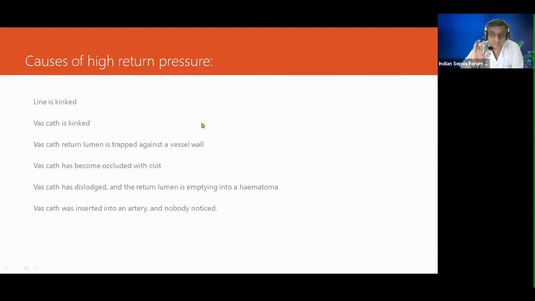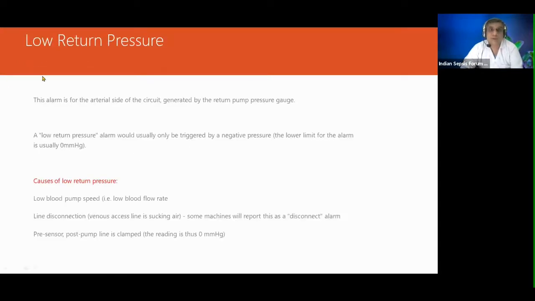Don't be mute, don't be deaf to these alarms, and do not silence these alarms. Every alarm has a reason to buzz. Try to identify the problem or discuss with your colleagues. Low return pressure.